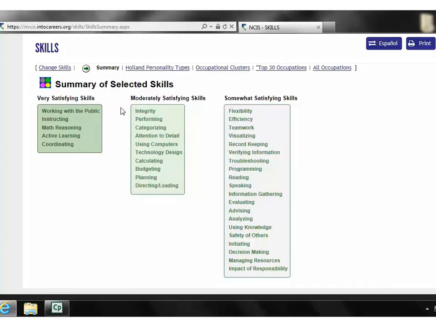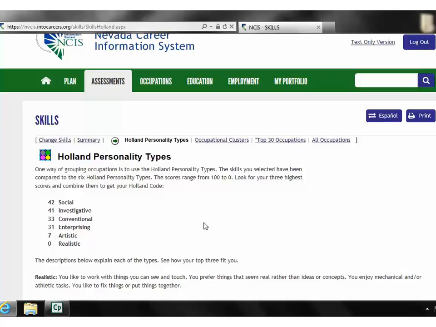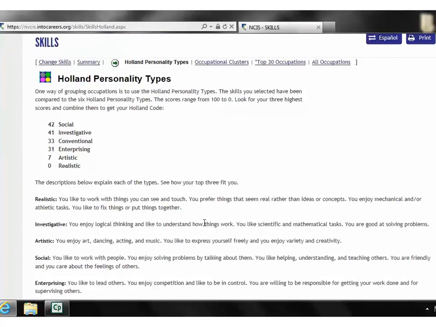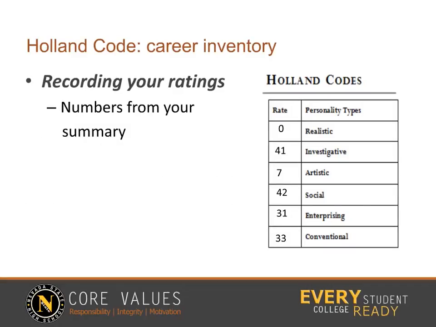Continuing on the web page where we left off, click Holland Personality Types. Now you will see all 6 personality types listed with your rank next to each. Write your rank on your inventory sheet. Be sure to read about your top 3 descriptors. Start thinking about how these might transform into that career you've always thought about. Leave this browser open until the end of this tutorial. Click to the next slide when you are ready.